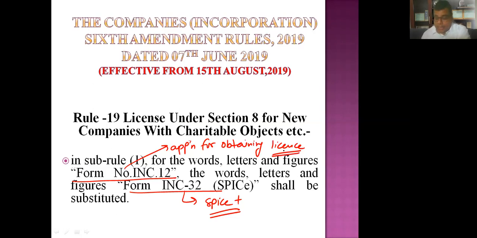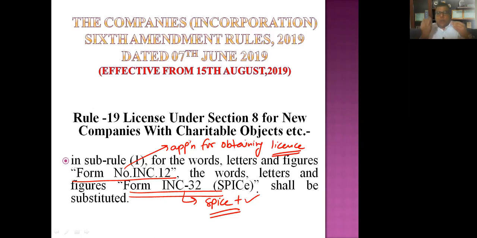So now what have they done? They have merged the system of obtaining the license into the SPICe form only, INC 32. Now you are not supposed to file a separate application for obtaining a license for a non-profit organization to the central government, because the power is again delegated to ROC only. So instead of filing a separate application in INC 12, go for incorporation only, INC 32.